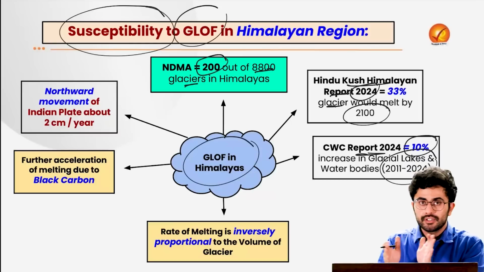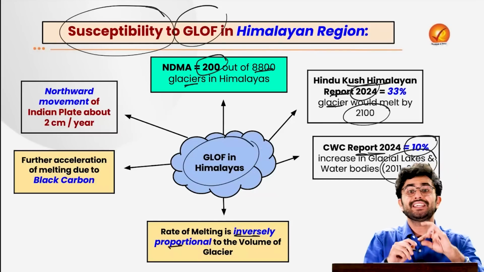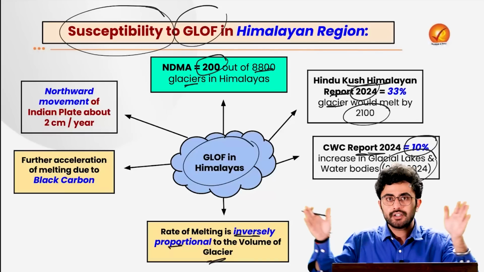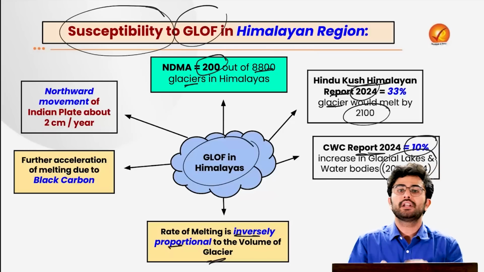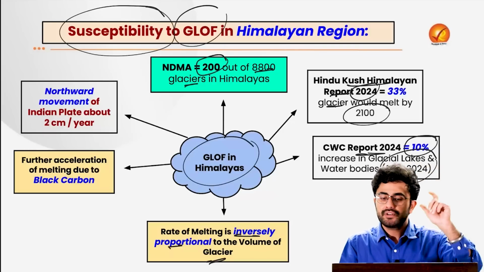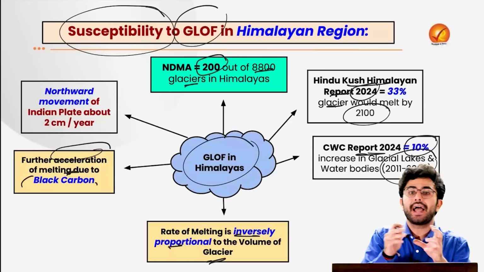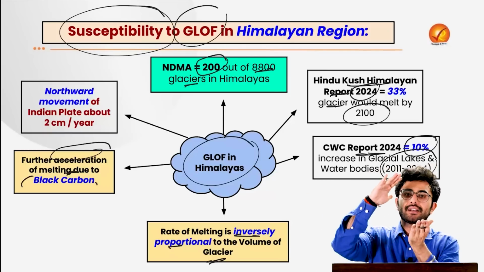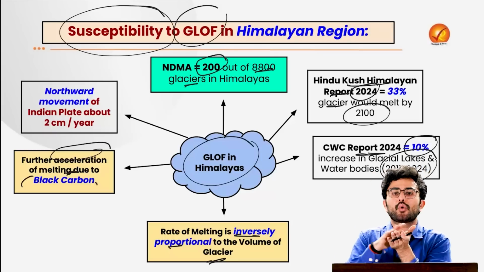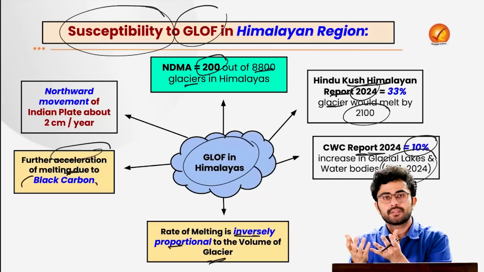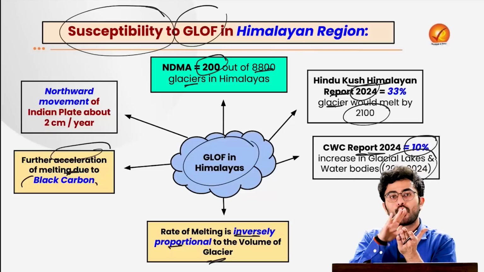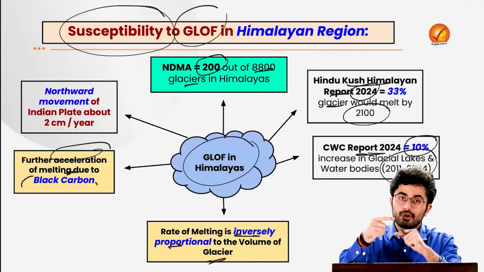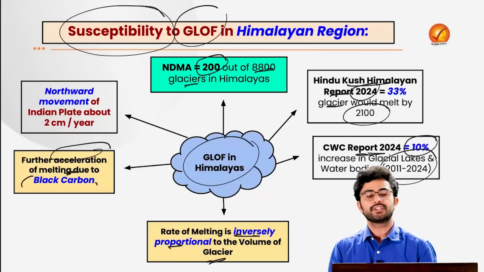And remember that as per today's newspaper, the rate of melting is inversely proportional to the volume of glacier. So for example, with the shrinking and retreating of the glacier, much more melting will now take place. And this melting has been further accelerated because of the black carbon which is released by the chimneys of various industries. They flow and settle down on the ice of this glacier. So ice normally has, let's say, a white color. It is much more transparent and reflective to the sun's radiation. But because of the black carbon, it starts absorbing the sun's radiation more, and that further intensifies the melting process of these glaciers.